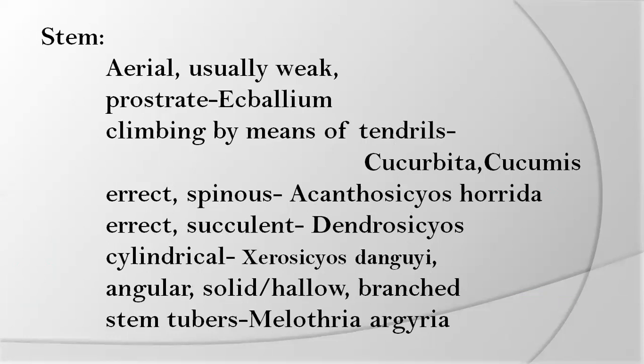So stem tubers are formed. The anatomy shows bicollateral vascular bundles in two rings. We can take the transverse section of the stem under the microscope. We observe bicollateral vascular bundles arranged in two circles.